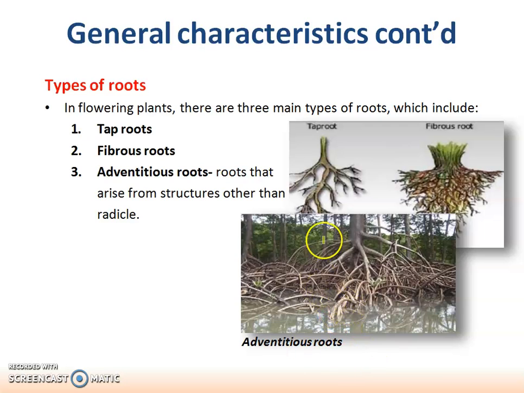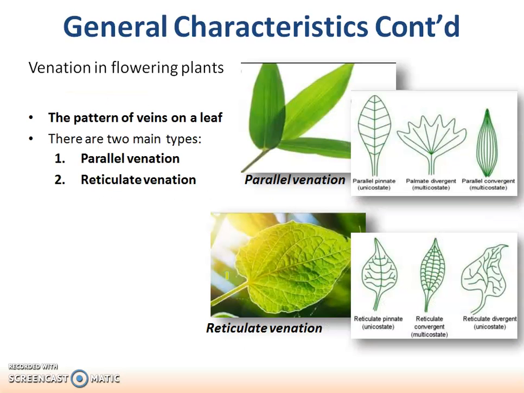In the taproot system there is a single main root. In the fibrous root system there are many roots. Adventitious roots are those which arise from parts other than the radicle of the seed. You must have seen in the banyan tree that roots arise from the stem towards the ground. Those are prop roots, a type of adventitious root.